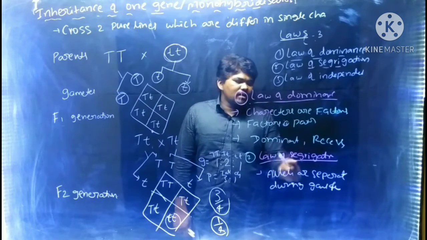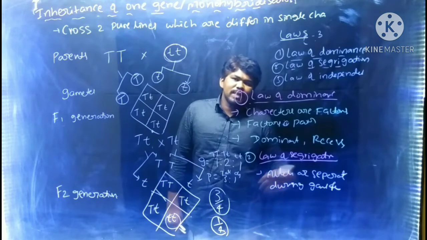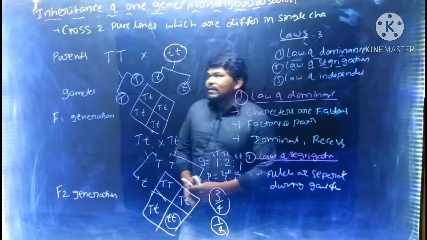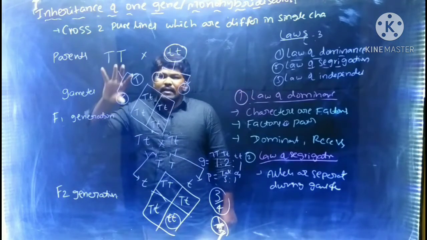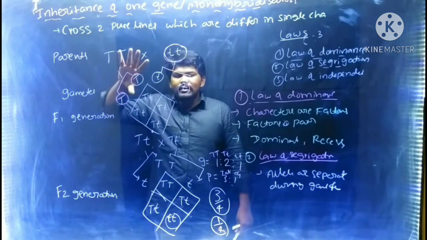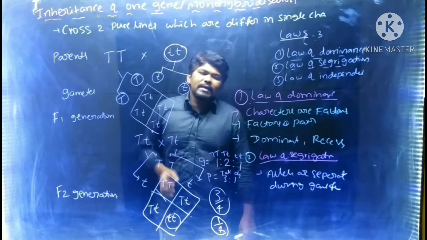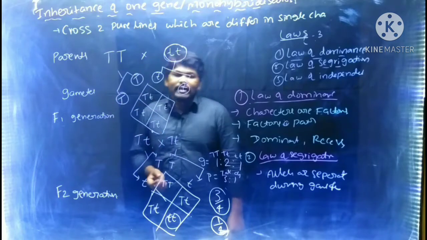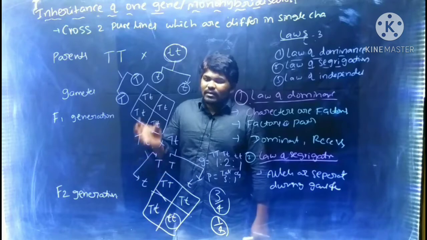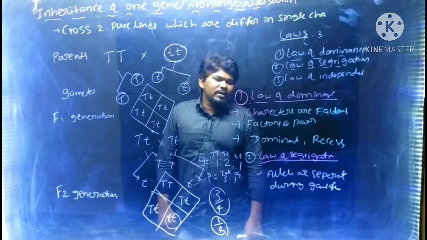The law of dominance and law of segregation are explained by the monohybrid cross, and Mendel explained the law of independent assortment by the dihybrid cross. Here, this monohybrid cross is explained by taking plant height as the example. But after that he did experiments on other characters also, and at that time also he got similar results. After that only he explained the law of dominance and the law of segregation.